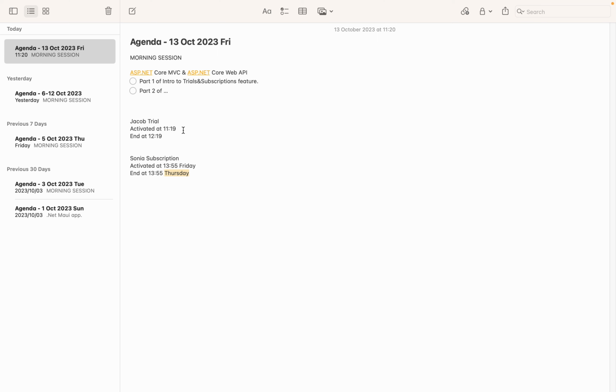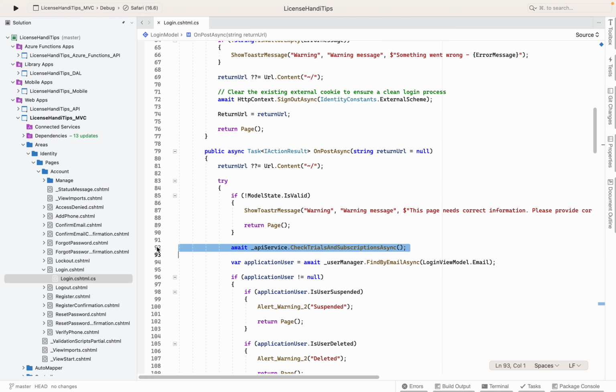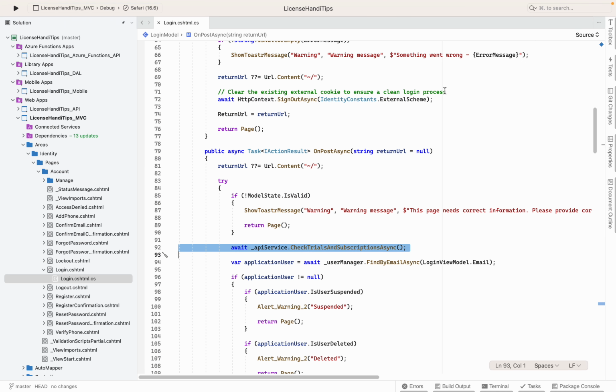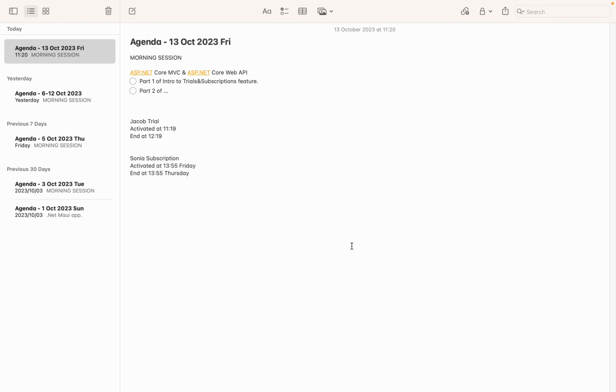And that loophole is that people are going to misuse and abuse the system. When I was testing this, I found that an hour trial was not really being deactivated after an hour, and also the subscription. So I created a way to say, listen, we need line number 92, meaning that on the website, when you log in, it doesn't matter, this will help us to check trials and subscriptions async. Like I said, stay tuned for part 2. We're going to talk about this. I'm going to show you another code, because this also works with the web API. And I'll also show you how the mobile application, both Android and iOS, comes into play.